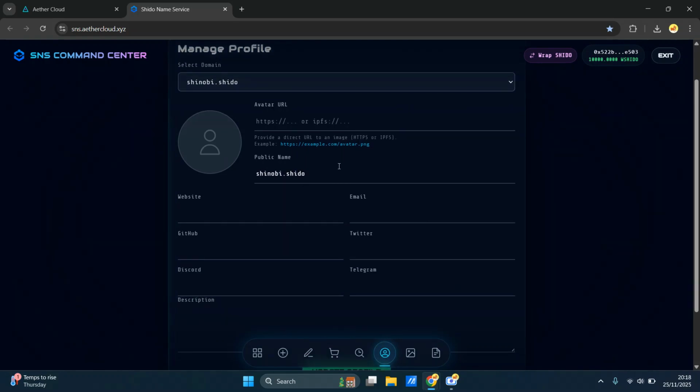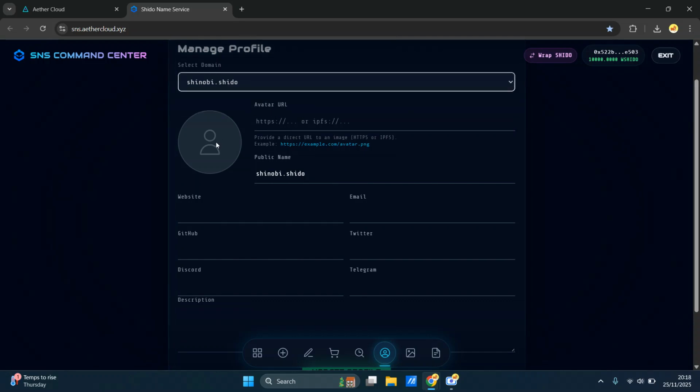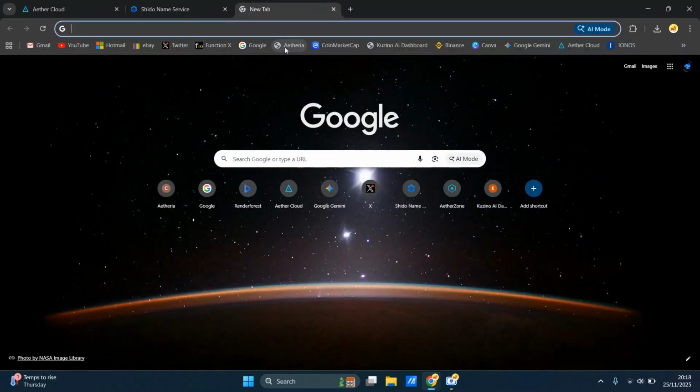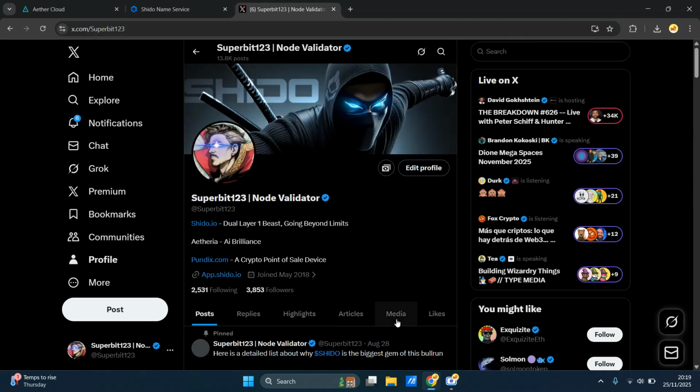So what do we need here? We need to get an avatar. In order to do that, you can select different domain names here if you have them, Shinobi. So let's go to, where should we get a thingy from? Let's go to Superbit. Let's go to my profile. Let's go to media.